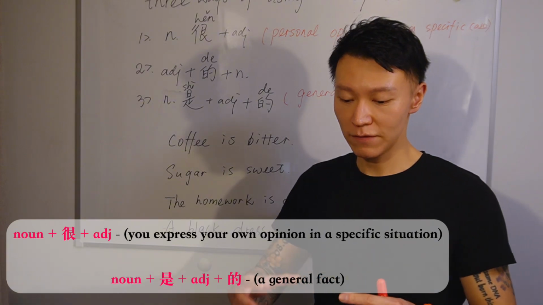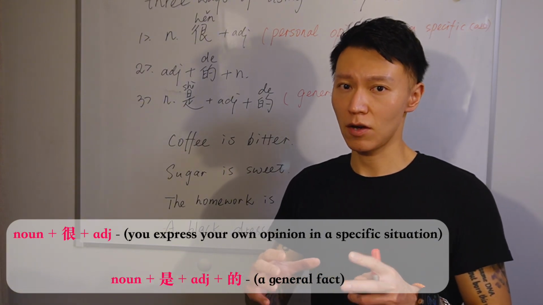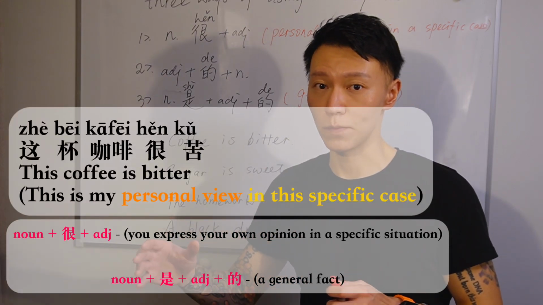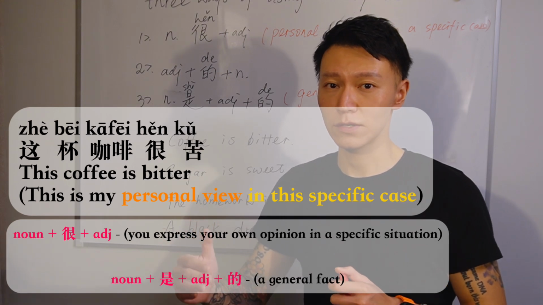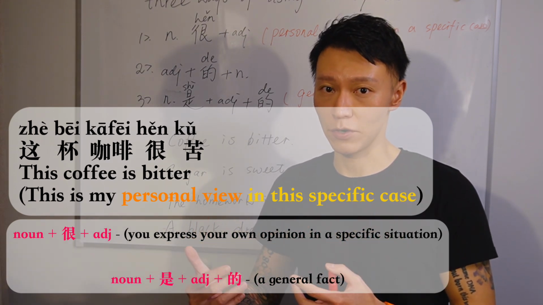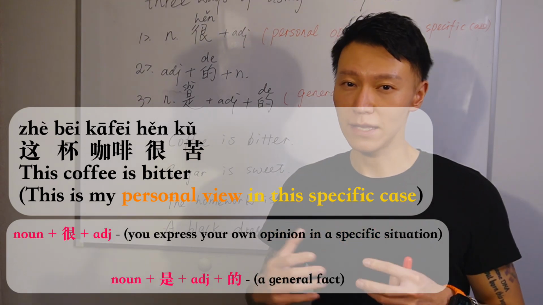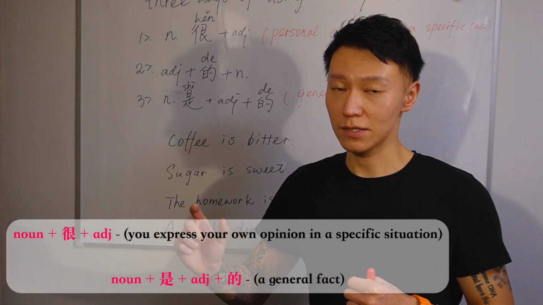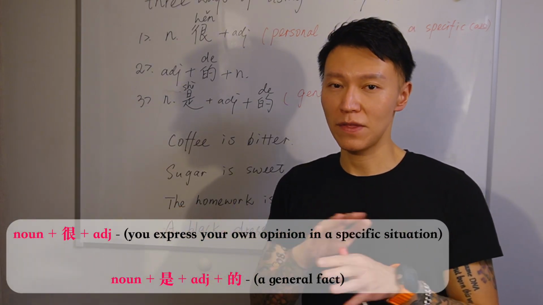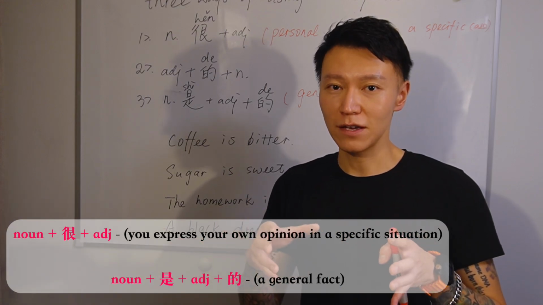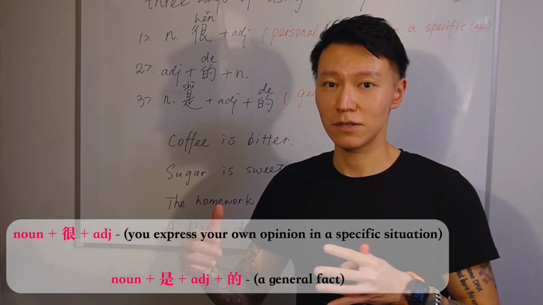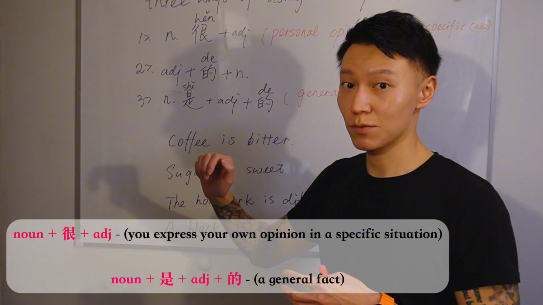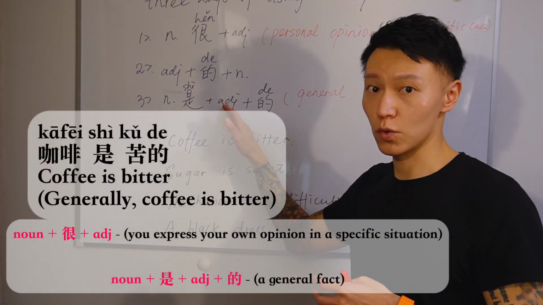For example, if I have a cup of coffee in front of me and I think this coffee is somehow bitter, so I can say 这杯咖啡很苦。So in my opinion, the coffee is bitter. So that's my personal view. And that's why we use the first structure, 这杯咖啡很苦. But if we look at coffee itself, without anyone's opinion, coffee generally is bitter. So in that case, we're talking about a fact that coffee is bitter. That is why we should say 咖啡是苦的。